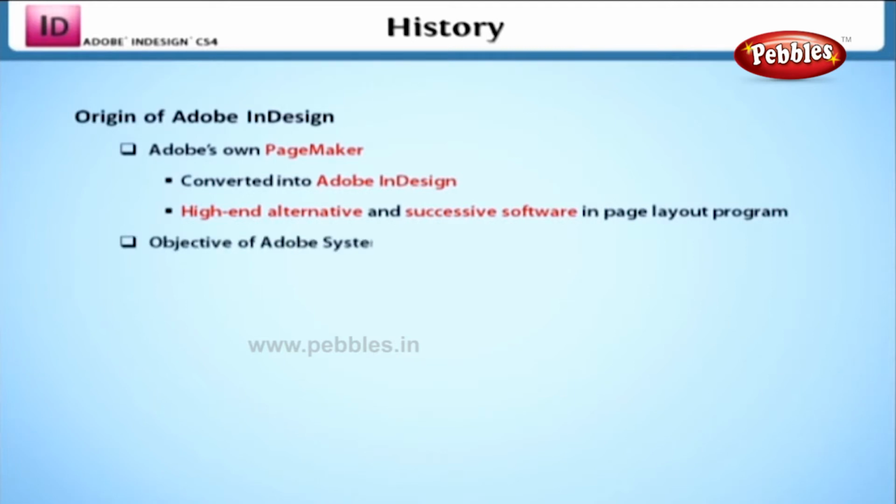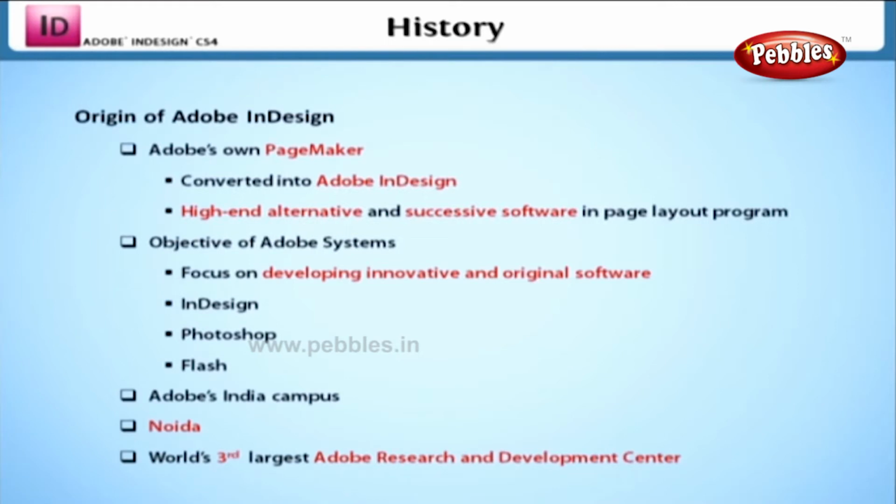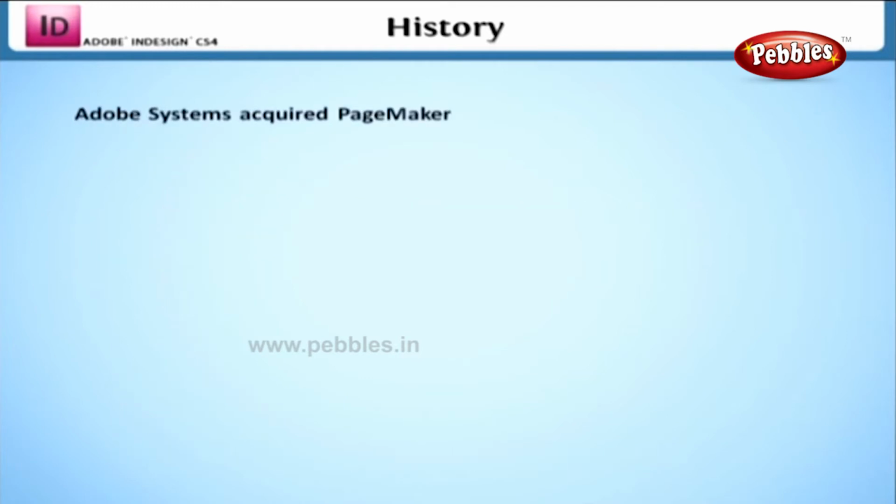The main objective of Adobe Systems is to focus on developing innovative and original software like InDesign, Photoshop, Flash, and so on. Adobe's India campus is located in Noida. It is the world's third largest Adobe Research and Development Center. Now let's see the basic history of how Adobe Systems acquired PageMaker.